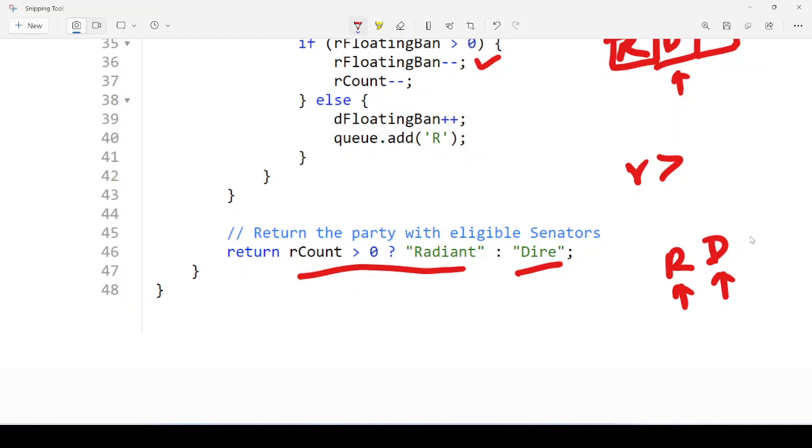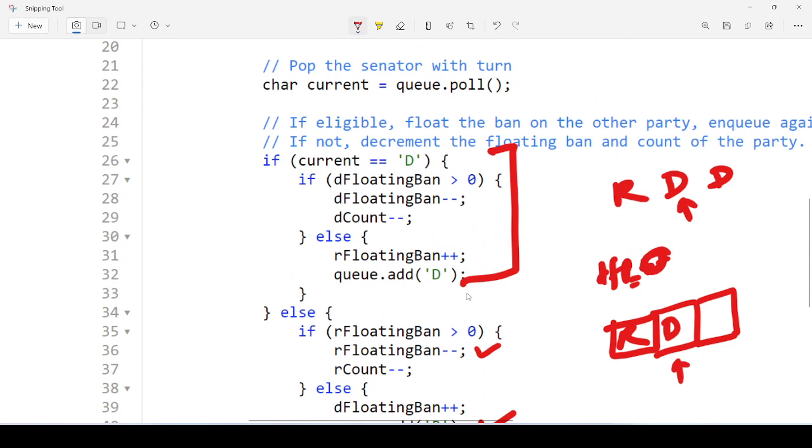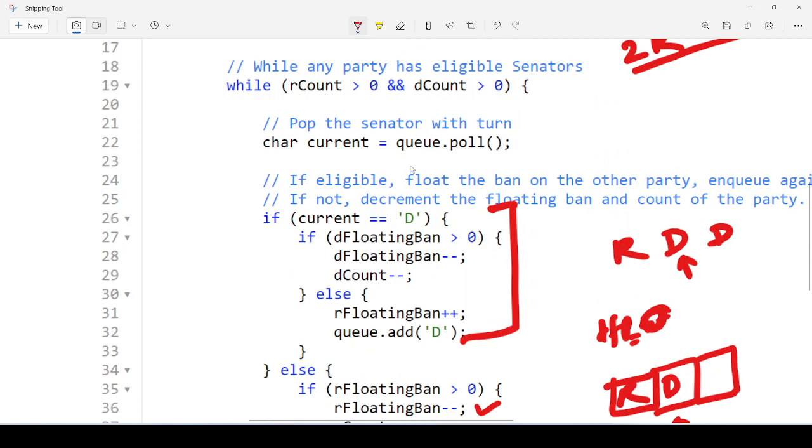So that's why, when it is coming the first time, let's suppose we have RD, right? So we are going to add onto the queue. We are getting current is R, and we are checking this band.